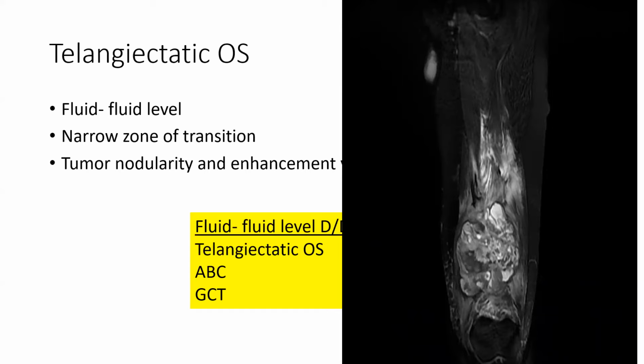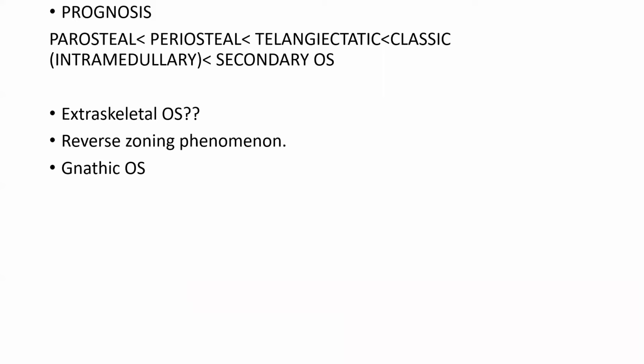And high yield point for core exams is which are the lesions that show fluid levels on X-rays or MRs. These are telangiectatic osteosarcomas, ABCs, and giant cell tumors. So the prognosis wise, the best prognosis is of parosteal, followed by periosteal, telangiectatic, classic, and the worst prognosis of all is seen in secondary osteosarcomas that arise from Paget's or fibrous dysplasia, etc.